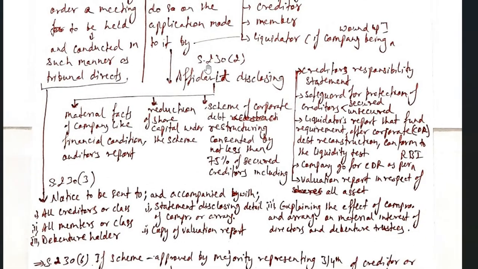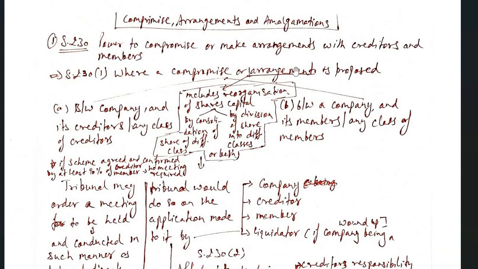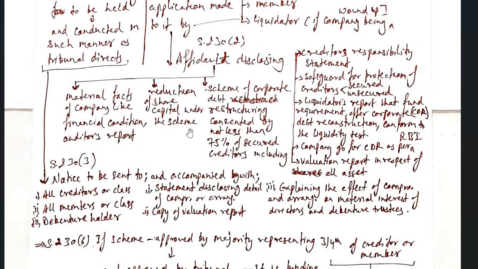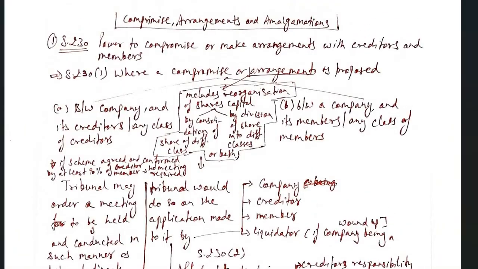Scheme means this compromise and arrangement. Terms and conditions of compromise and arrangement will be the scheme. Compromise, arrangement, amalgamation: there will be certain terms and conditions, and that will be the scheme. How are they going to do it? Are they reorganizing their share capital by both the means, by one of these means, and any other thing that will be considered as the scheme by virtue of which any of these transactions is happening.